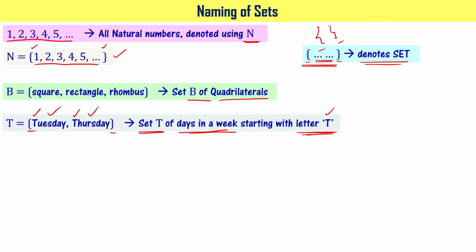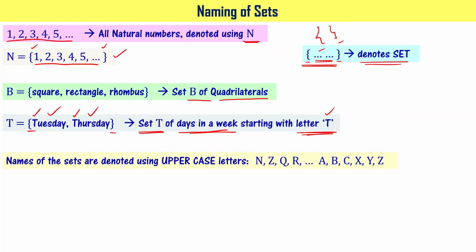Understood? When you look at all these, you can say that names of the sets are denoted using uppercase letters. Here capital N, capital B, capital T. For example, for integers you use capital Z, rational numbers Q, real numbers R, and for some set of elements, A, B, C, X, Y, Z. Names of the sets are denoted using capital letters. Please note this.